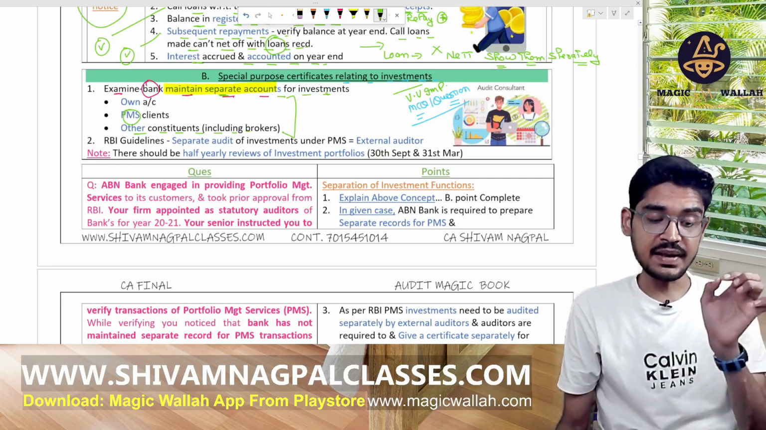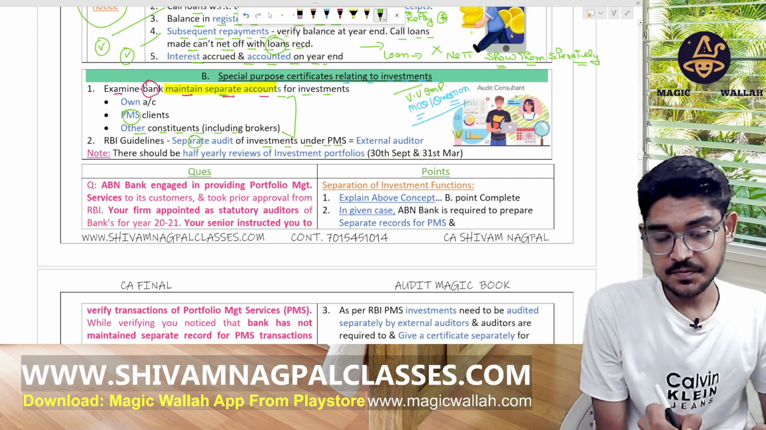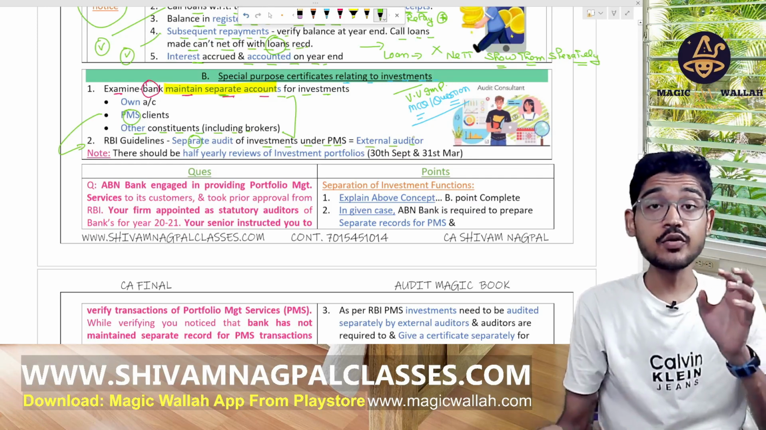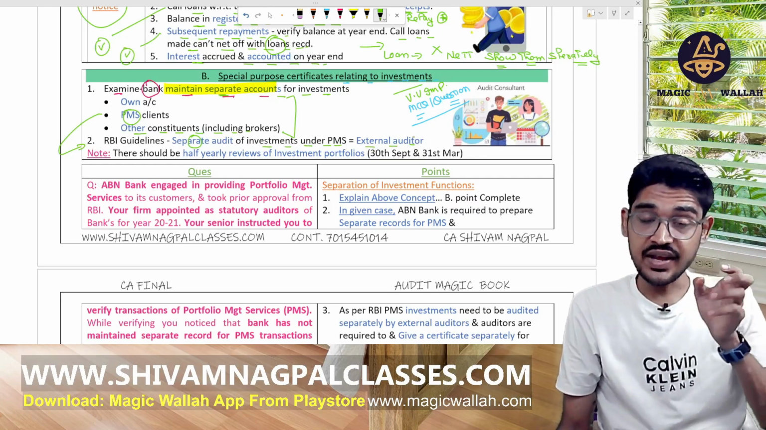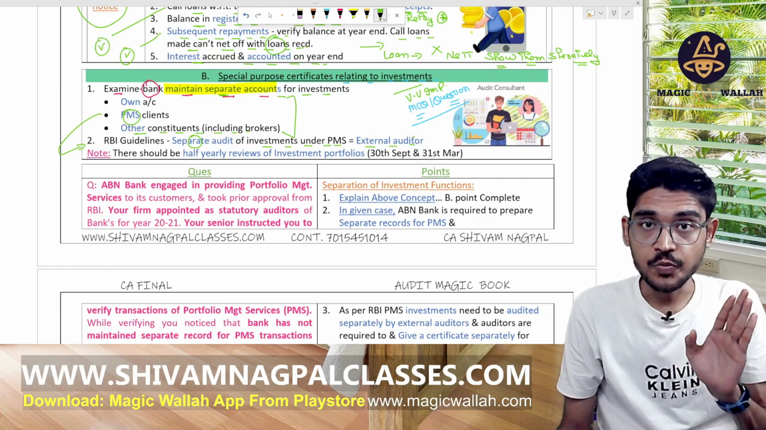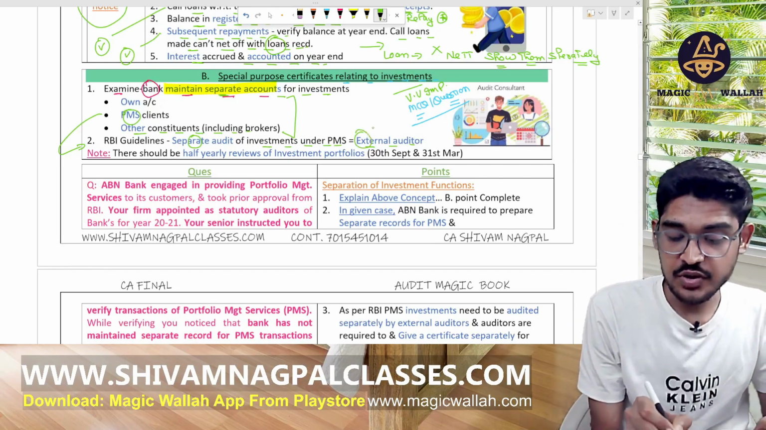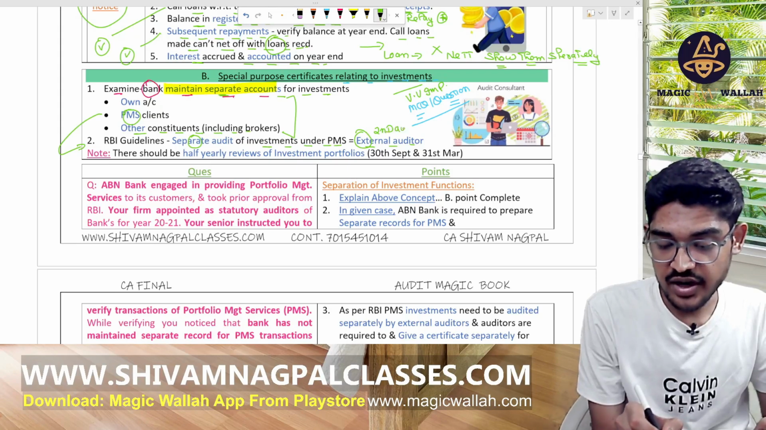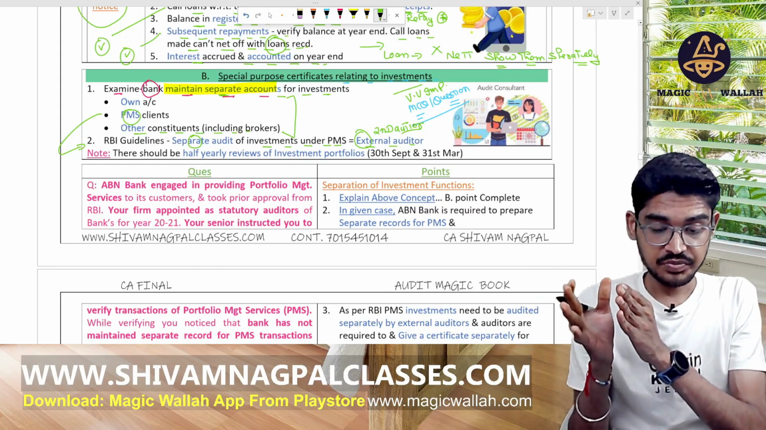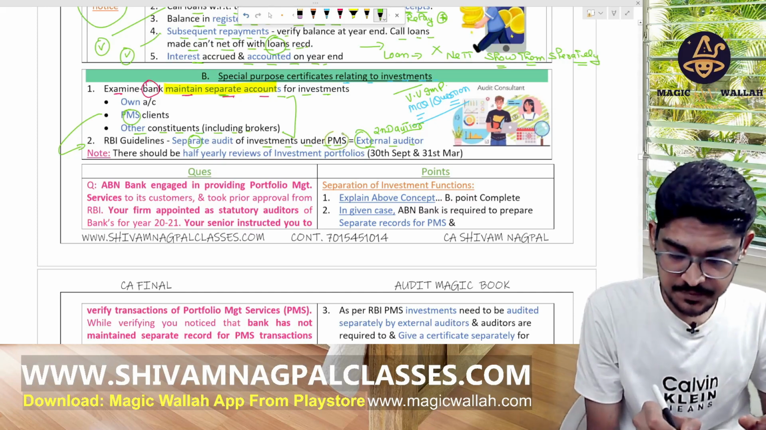Now, the RBI guidelines say there should be a separate audit of the investment under the PMS. Can we, as the auditor doing the audit for the bank, also audit this investment made by the bank under the PMS? No. This should be audited by another auditor, an external auditor, you can say a second auditor. That auditor will do the audit of this investment under the PMS.